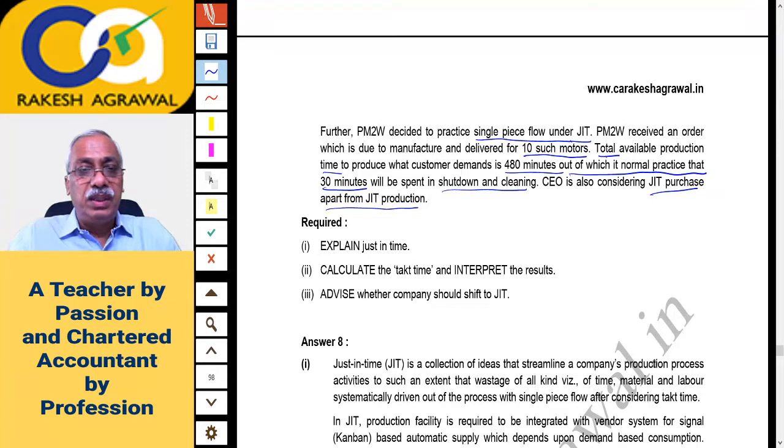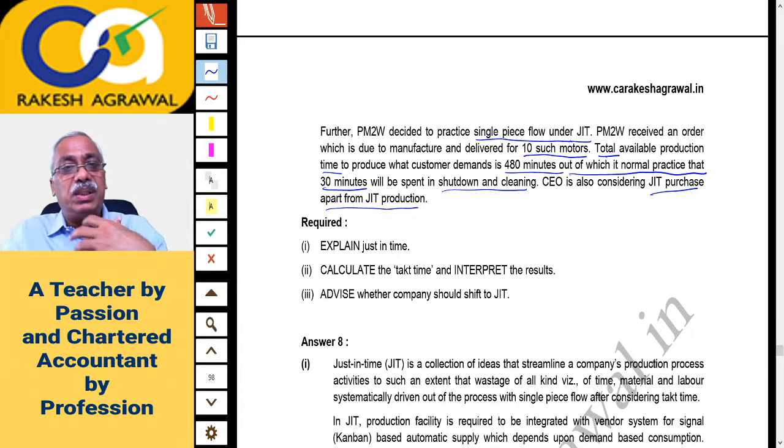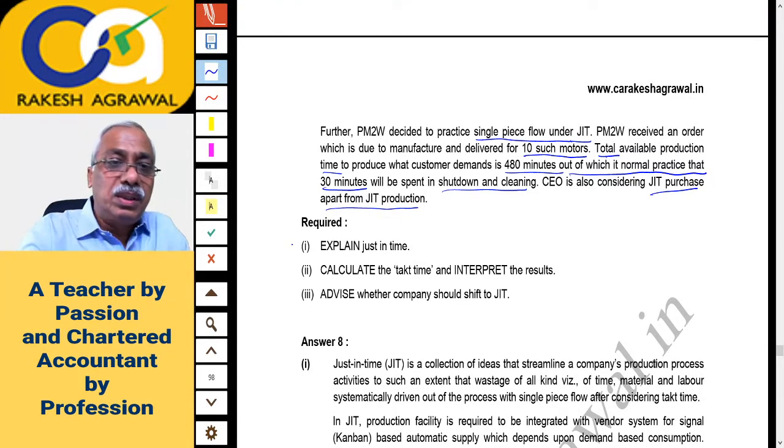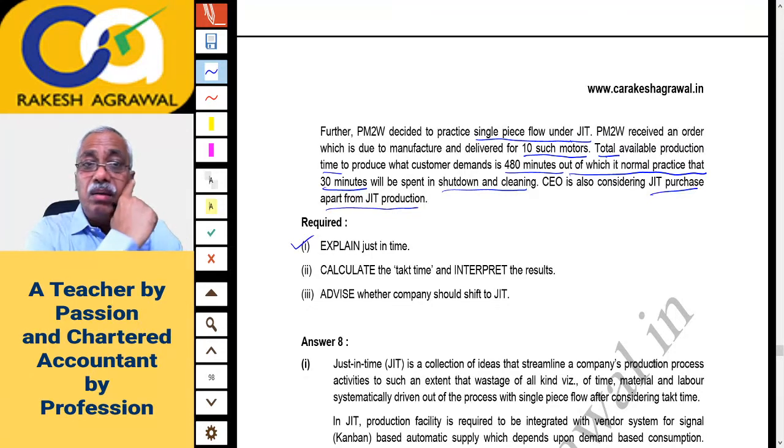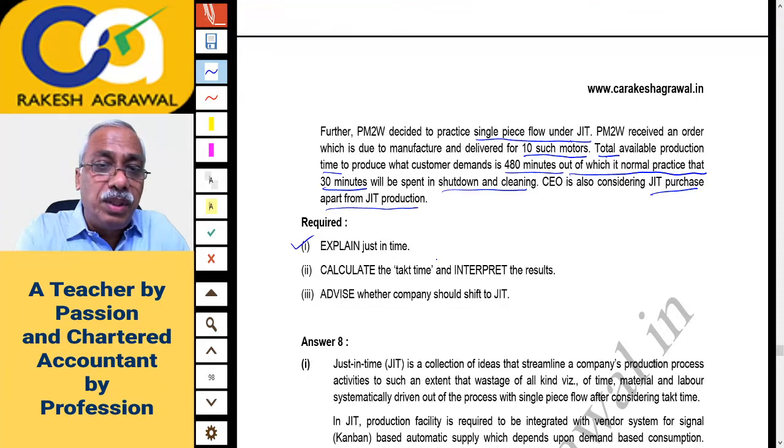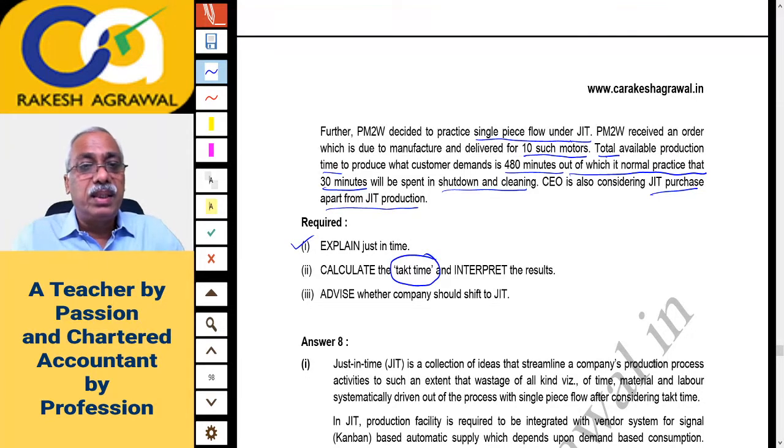So okay, first question is again a theory question. You have to explain what is just in time system, right? So you can quote about just in time production also and just in time purchase also. So this is theory part. Then calculate the takt time and interpret the result. This is something new. Takt time. I'll discuss it.